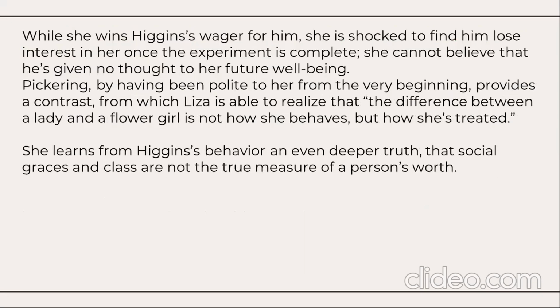While she wins Higgins' wager for him, she is shocked to find him lose interest in her once the experiment is complete. She cannot believe that he has given no thought to her future well being. Pickering, by having been polite to her from the very beginning, provides a contrast from which Eliza is able to realize that the difference between a lady and a flower girl is not how she behaves, it is how she is treated. She learns from Higgins' behavior an even deeper truth that social graces and class are not the true measure of a person's worth.